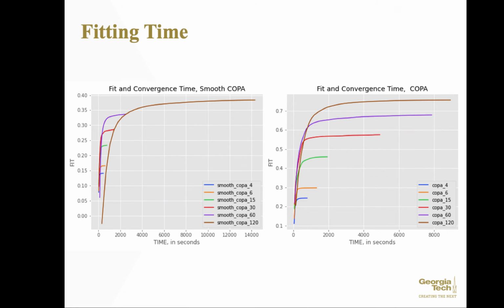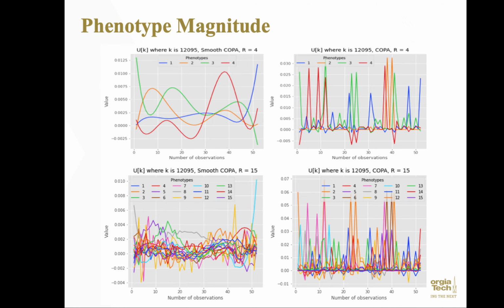And then we have also plotted the fitting time and chart to demonstrate the fit and convergence time for both algorithms. COPA returns much better fit than smooth COPA for all feature numbers we have tested. However, for most feature number cases, smooth COPA takes a shorter time to converge, while COPA's convergence time is much longer. So when increasing R, both COPA and smooth COPA need more time to converge and return higher fits. And we also have plotted the phenotype magnitude using the U_K to illustrate what U_Ks look like.